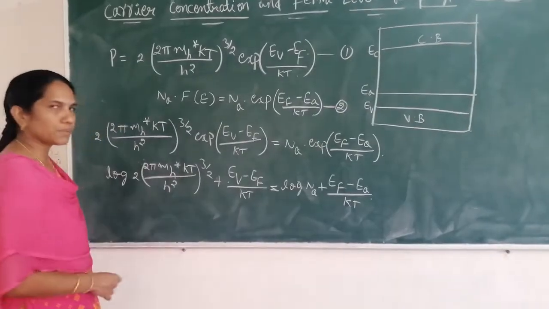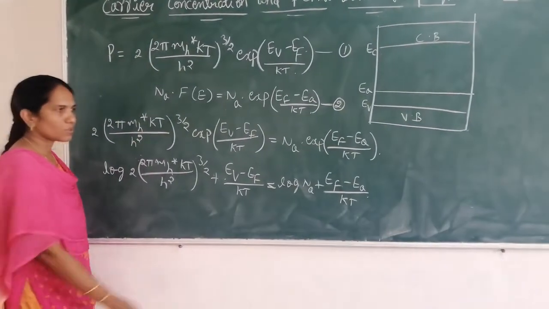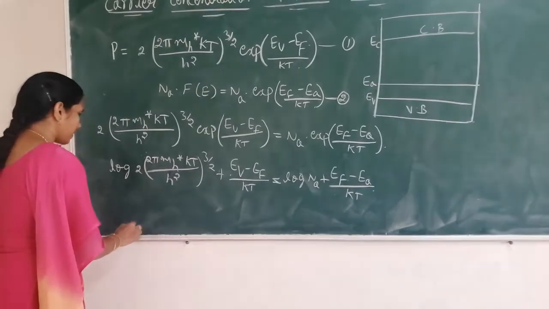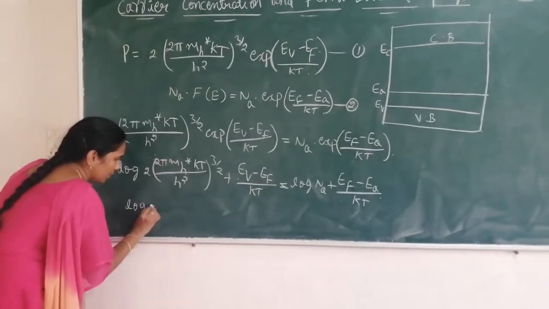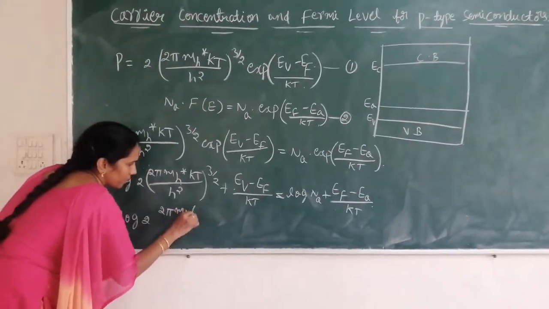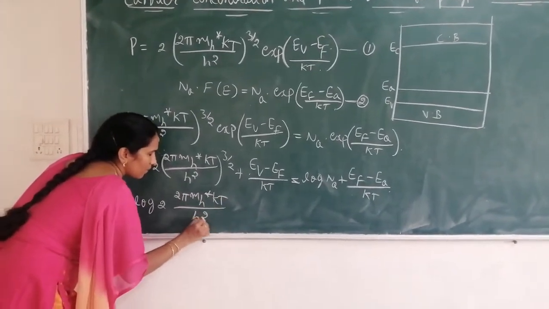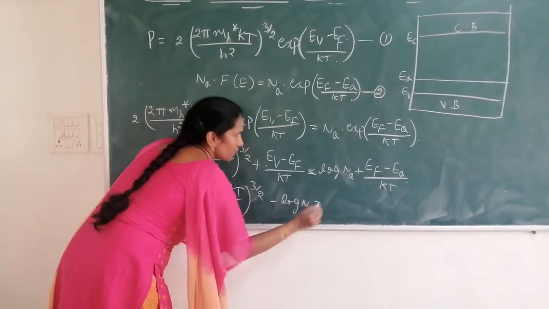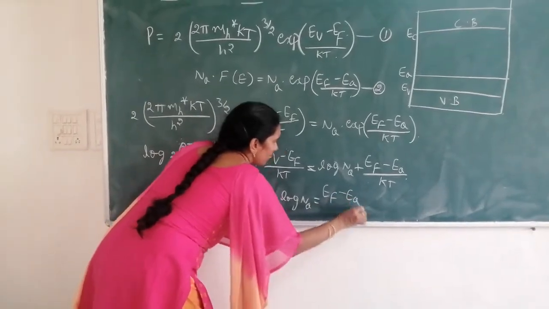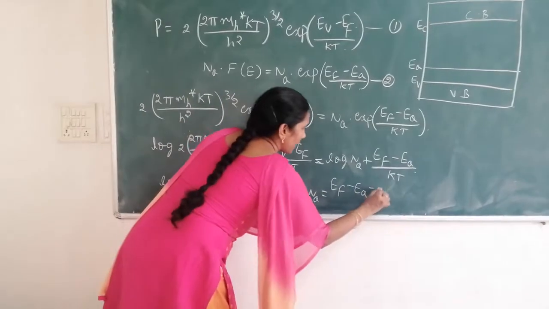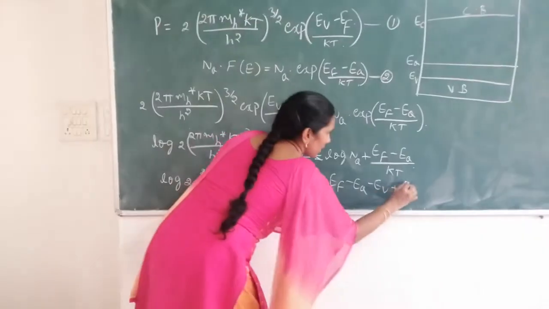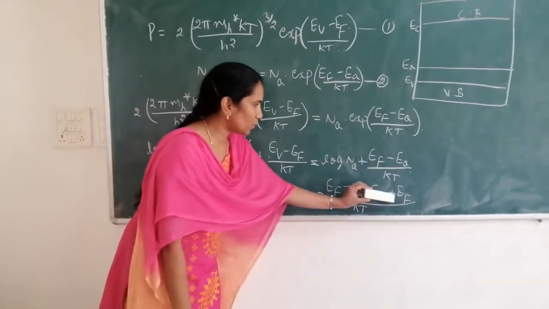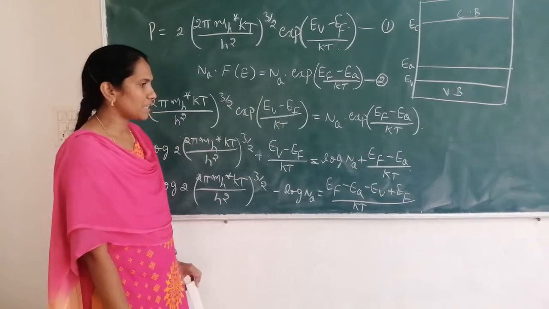Now take all E_F terms to one side and the remaining terms to the other side. Taking the E_V minus E_F by kT term to the right side, we get log of 2 into (2π m_h* kT / h²)^(3/2) minus log N_A, which is equal to (E_F minus E_A) by kT, minus E_V plus E_F divided by kT. Simplifying, we get E_F plus E_F, that is 2E_F, minus (E_A plus E_V) by kT.